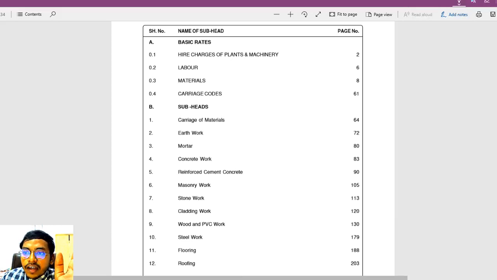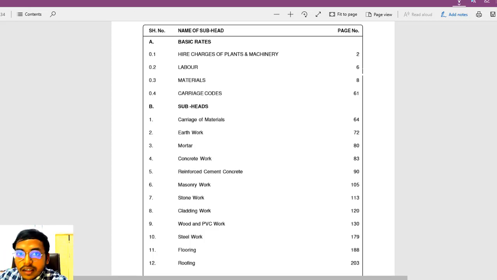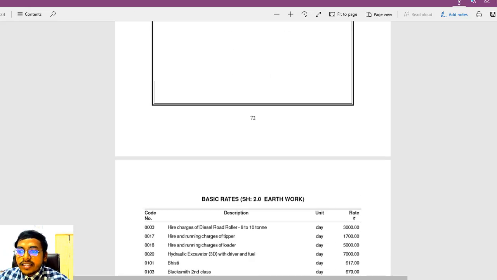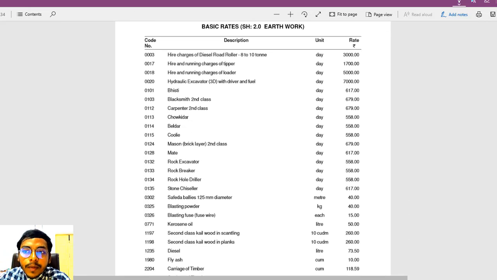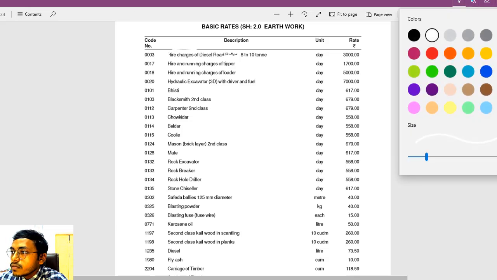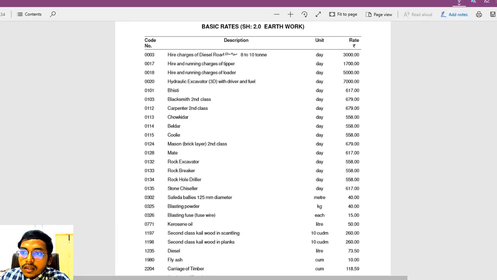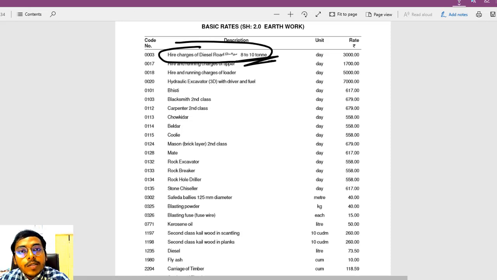So it has almost everything. You can see for labor the specification is clearly given in page number 6. For earthwork, in 72, let us see how earthwork looks like. Let us go to that earthwork. See, this is the earthwork page, right? Everything will be given. You can see the very first number, right? What is the first number? Hire charges for diesel road roller. Even the road roller has specifications. Everything will be given with price in detail.